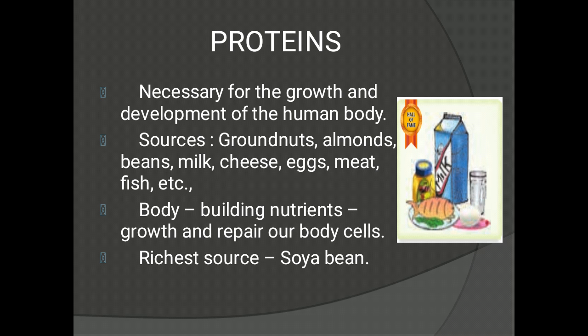Soybean is the richest source of protein, so we must add it in our daily diet.